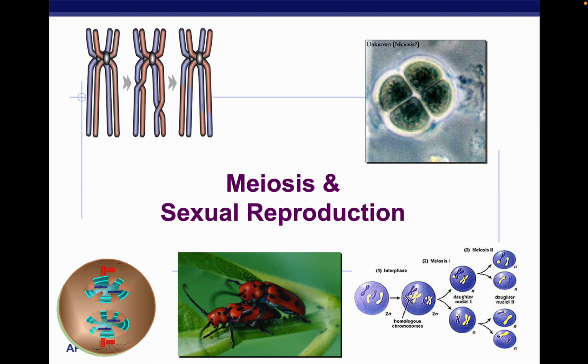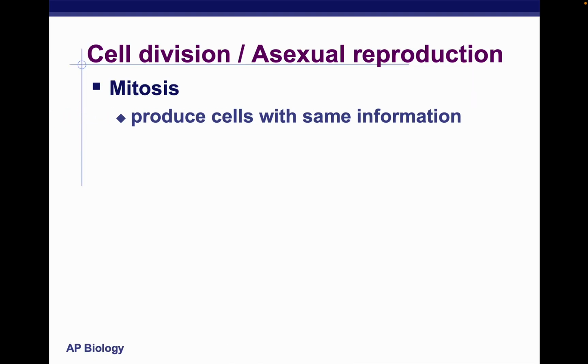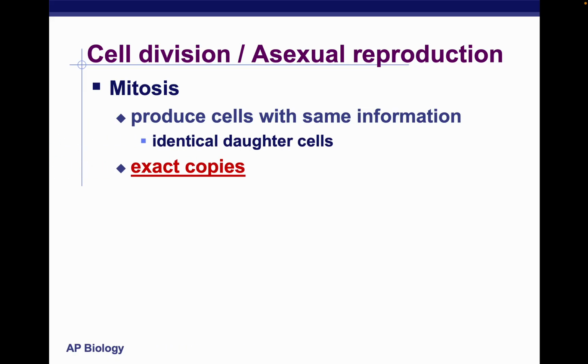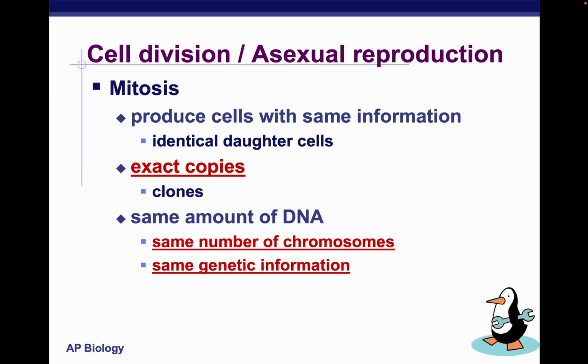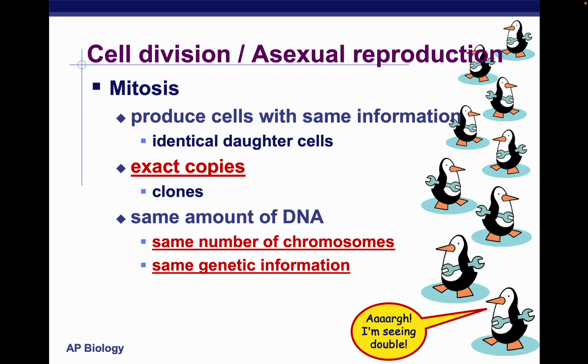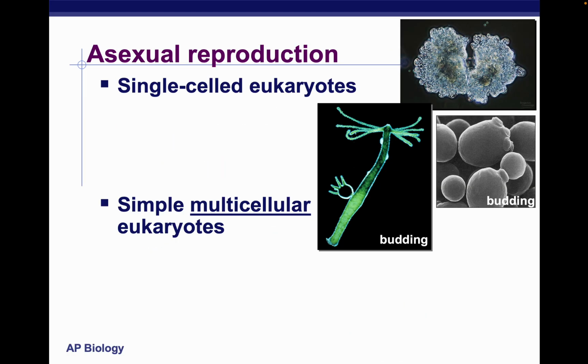Talking about meiosis and sexual reproduction. Cell division, asexual reproduction. Before, we talked about mitosis, where we produce identical daughter cells. These were exact copies, or clones, and they had the same amount of DNA, the same number of chromosomes, and the same genetic information. Well, now we're going to get into asexual reproduction.